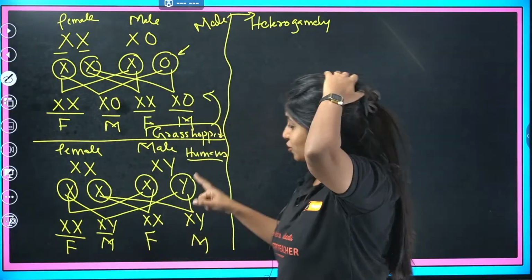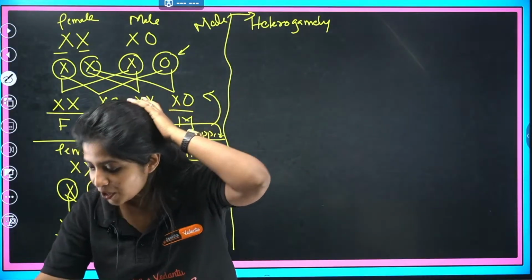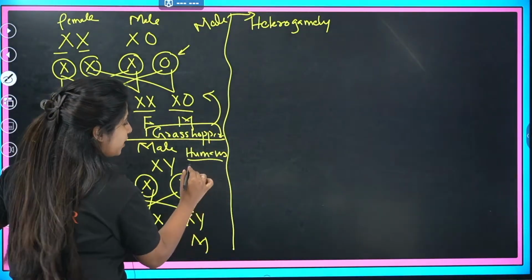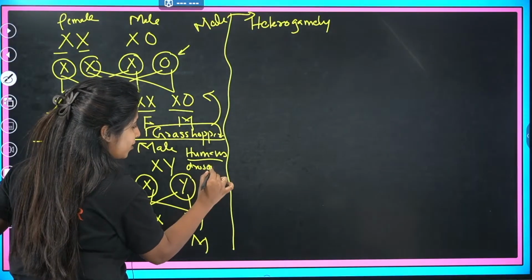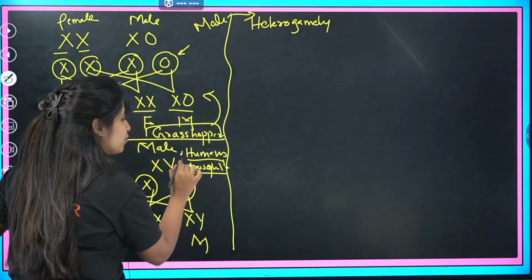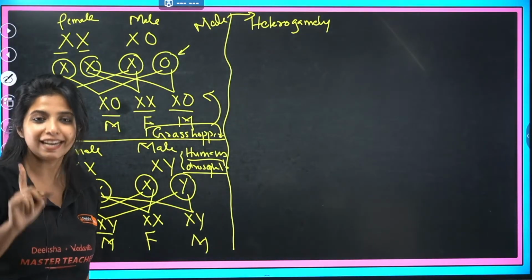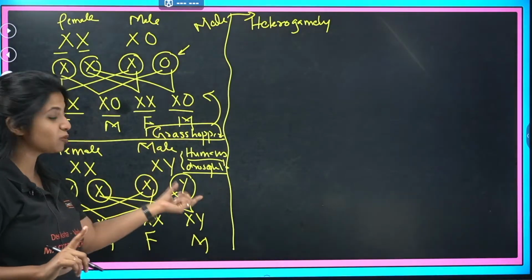One more organism shows XY. Drosophila. Exactly. Drosophila, you remember? Thomas Morgan, Drosophila. So human beings and Drosophila, both of them show this type of heterogamety. This is known as male heterogamety by XY type.